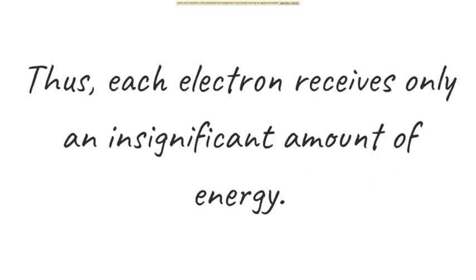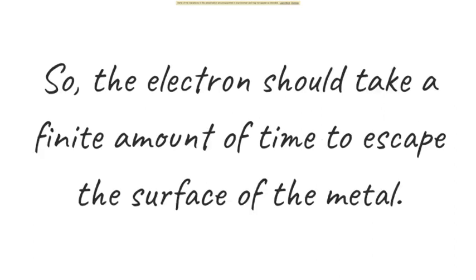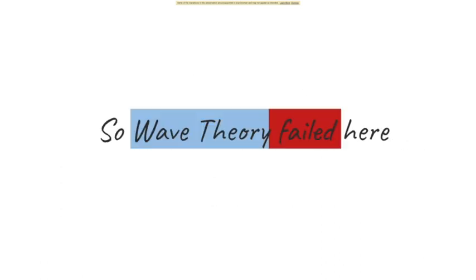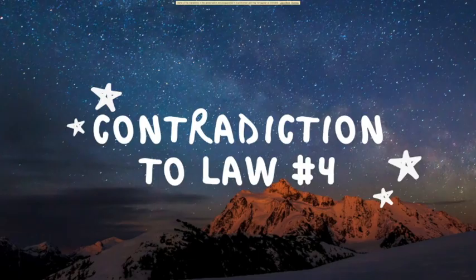Thus each electron receives only an insignificant amount of energy. So the electrons should take a finite amount of time to escape the surface of the metal. This process takes some time to complete, and calculations show that this finite time is somewhere near hours. So wave theory again failed here. This is a contradiction to law number 4, which we discussed earlier.